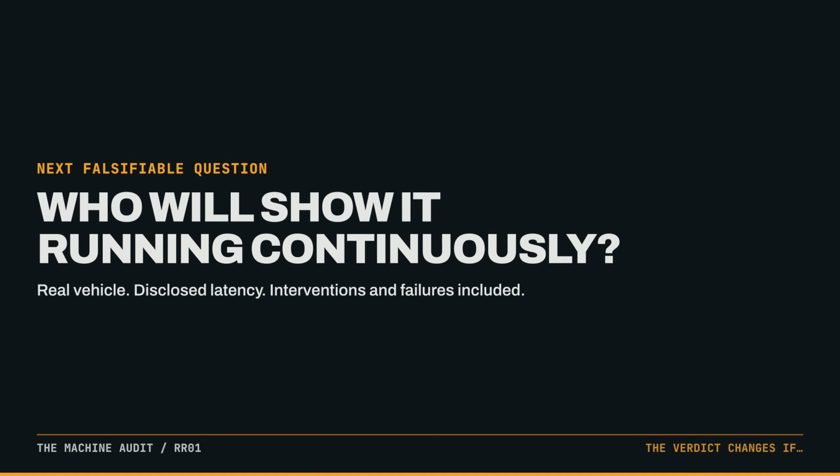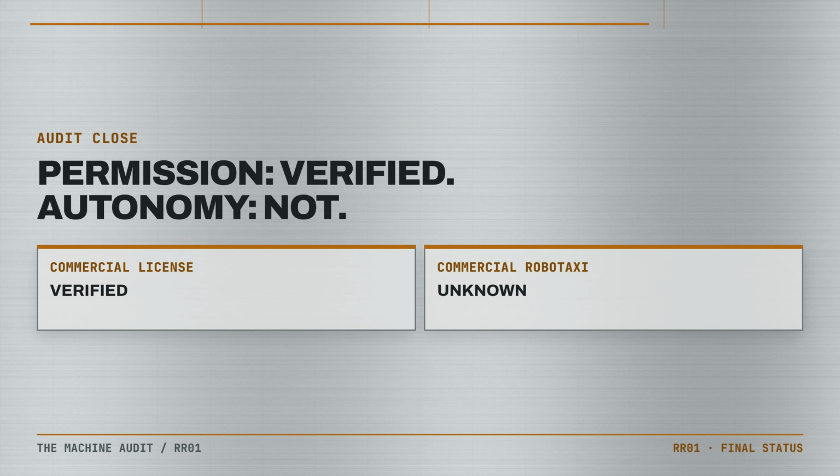The next falsifiable question is simple. Who will show a distilled system derived from Alpamayo 2 Super running continuously in a real vehicle, with latency, interventions, and failures disclosed? Until then, commercial permission is verified. Commercial autonomy is not.